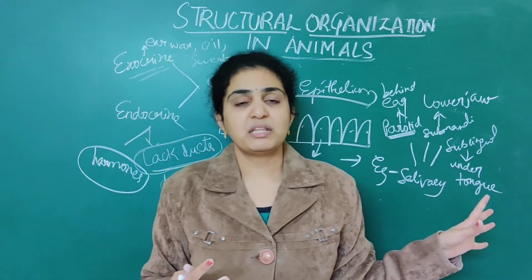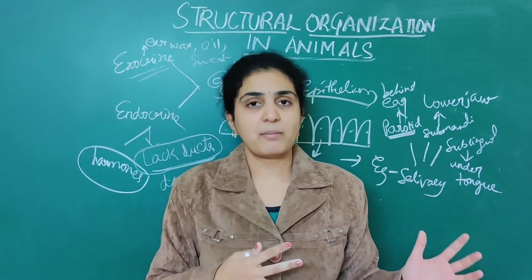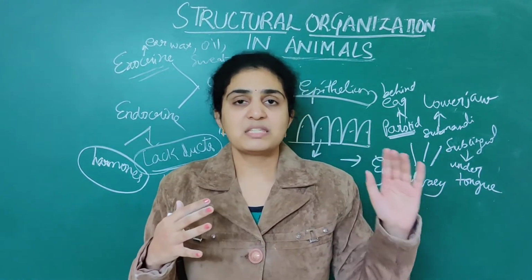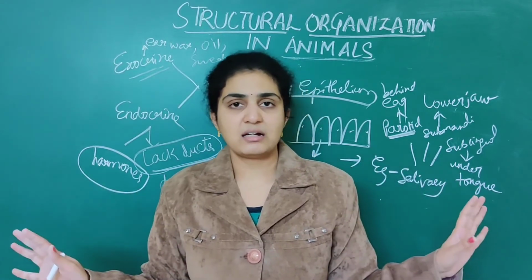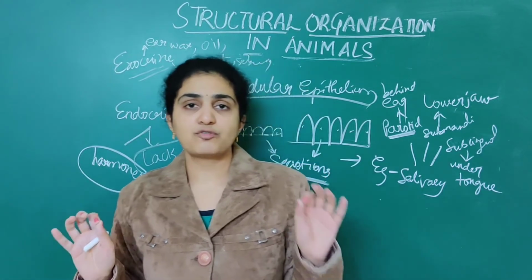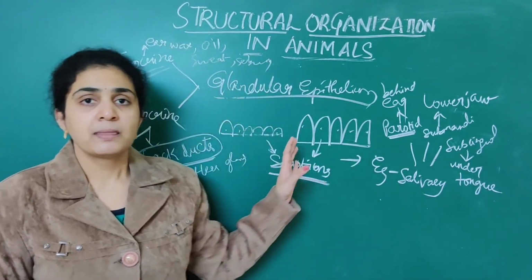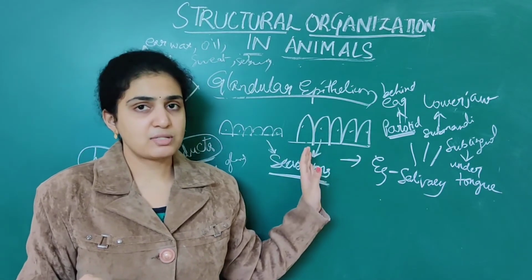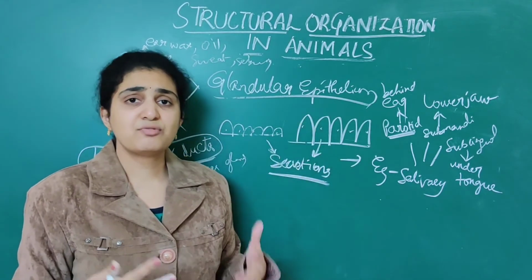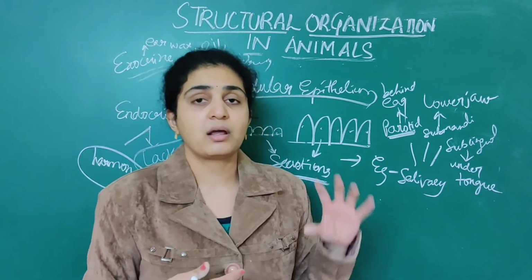Next, in the types of simple epithelium, we have seen squamous epithelium: a single layer of flattened cells. Example, the air sacs of lungs. Then the next types we have seen are cuboidal as well as columnar.